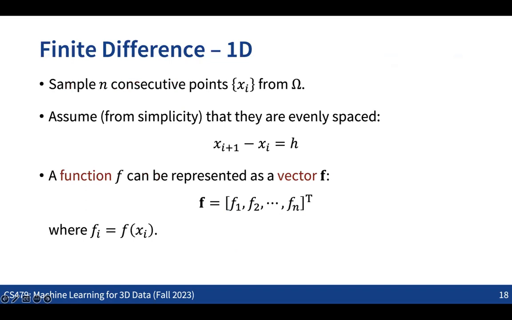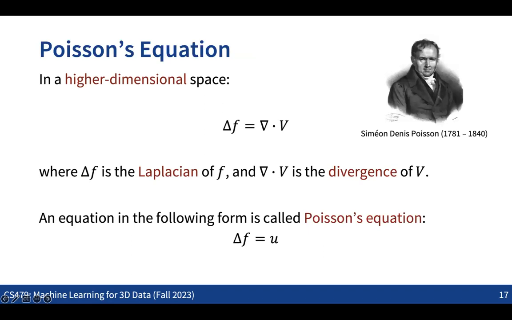Let's think about that. The vector field is also a function, and we also want to recover this function, right? The function f in the discrete case can be represented as a vector.